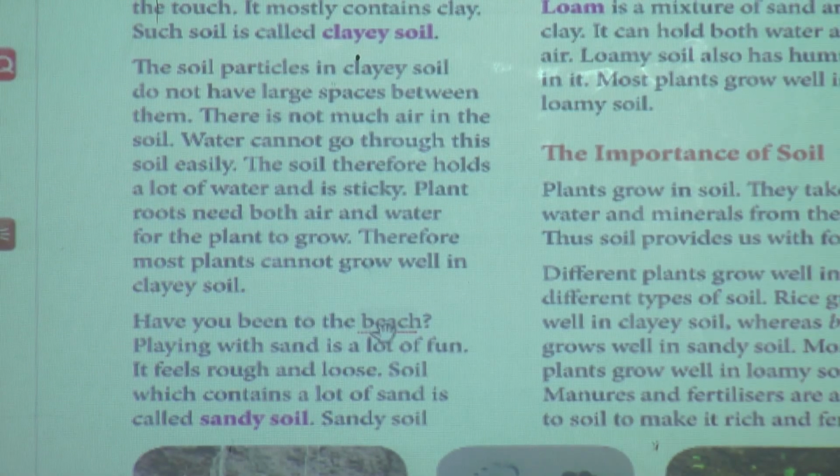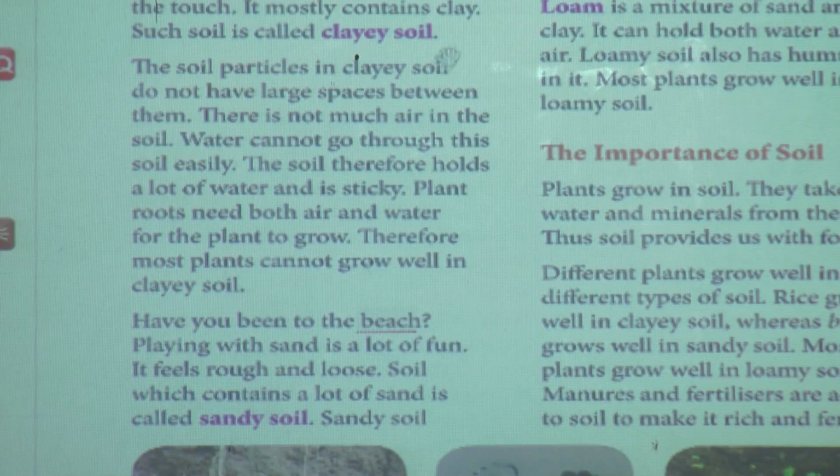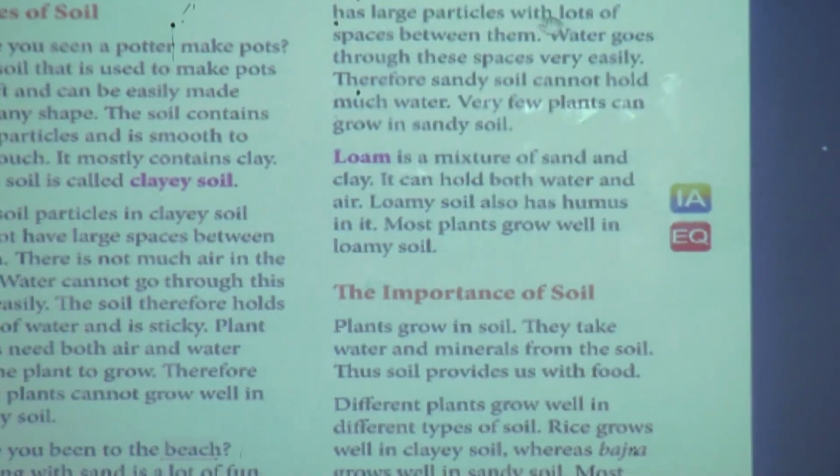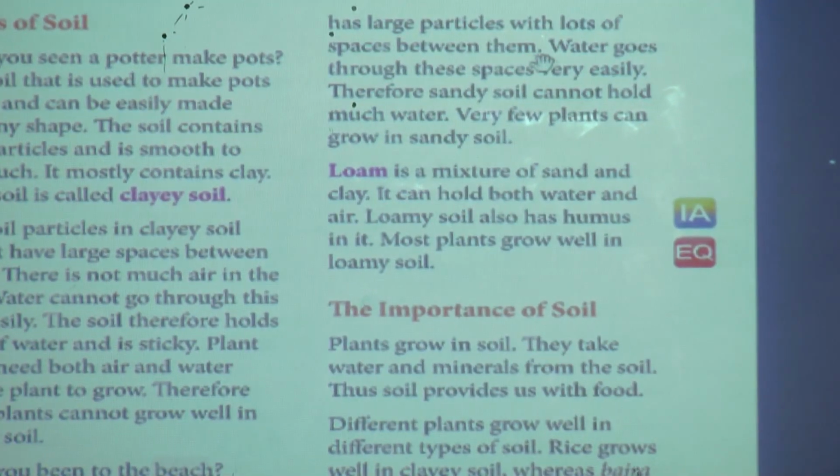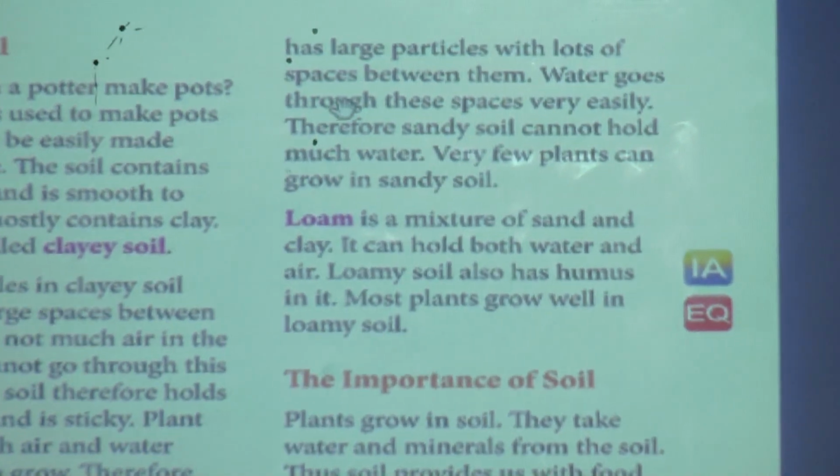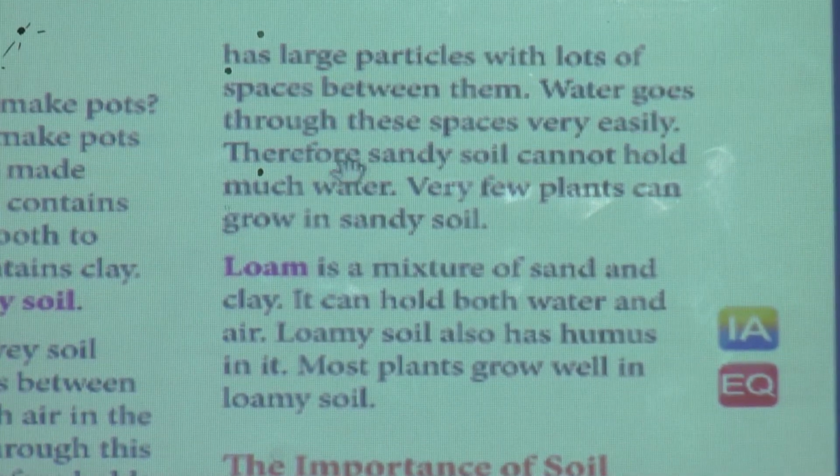Have you been to the beach? Playing with sand is a lot of fun. It feels rough and loose. Soil which contains a lot of sand is called sandy soil. Sandy soil has large particles with lots of spaces between them. Water goes through these spaces very easily.